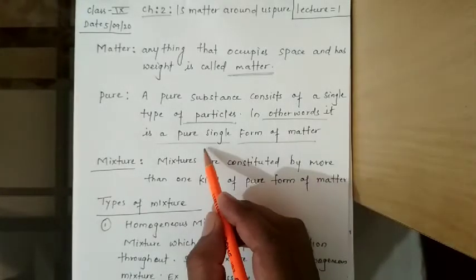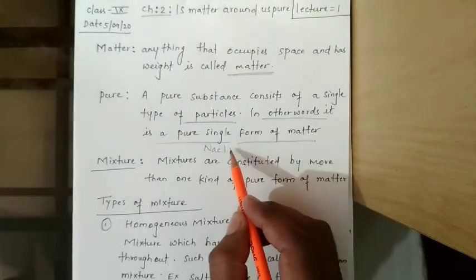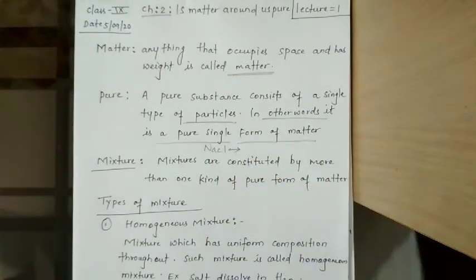NaCl, if it is dissolved in water, can be separated by a physical process called evaporation. By the method of evaporation, sodium chloride can be separated.